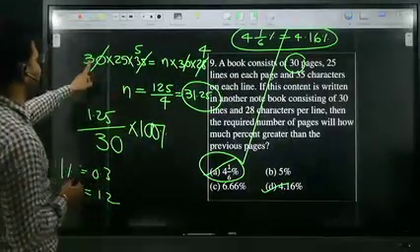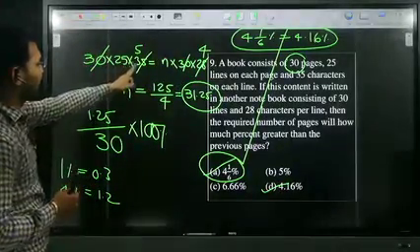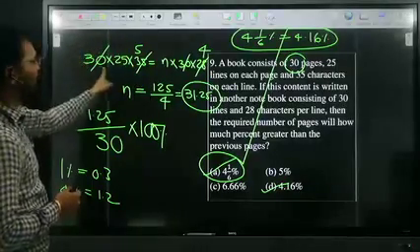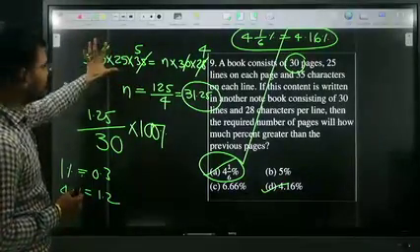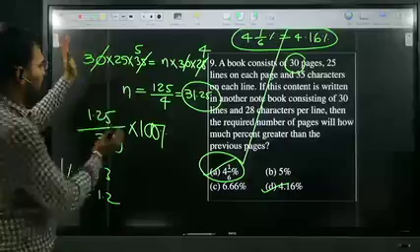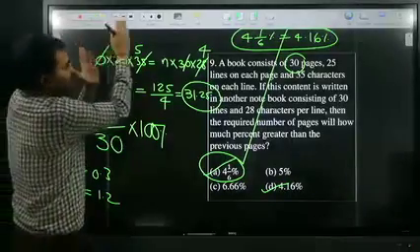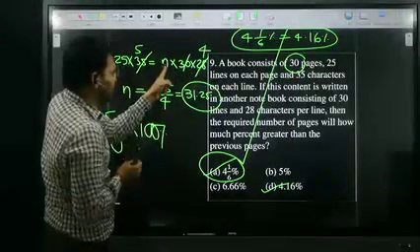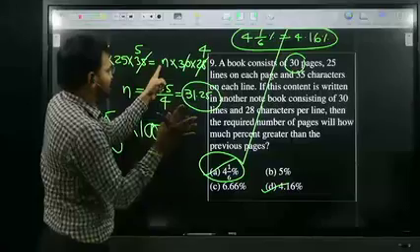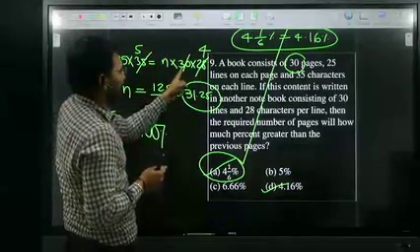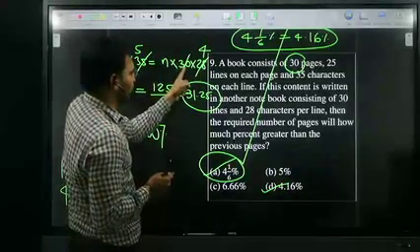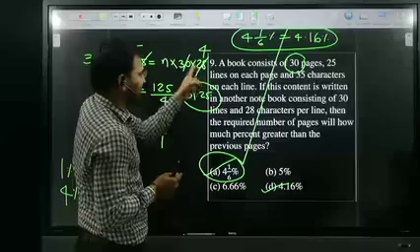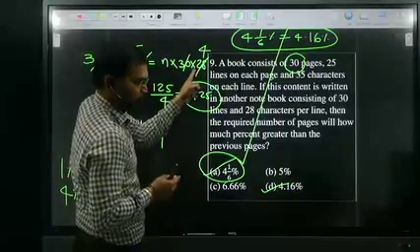Number of pages into number of lines into number of characters is nothing but total number of characters in the book. This is the original book. The same content I have written in another notebook. But in the new notebook, I don't know the number of pages. I assume it as n. Number of lines is 30 in the new notebook. Number of characters on each line is 28 in the new notebook.